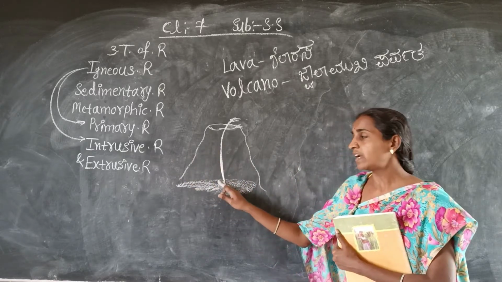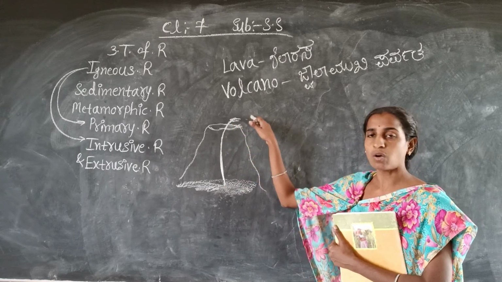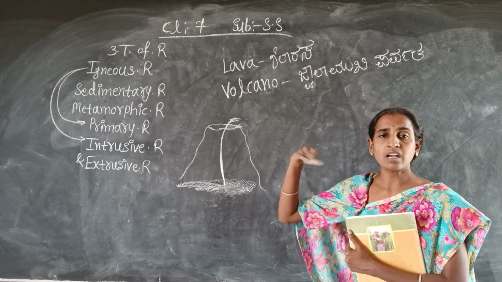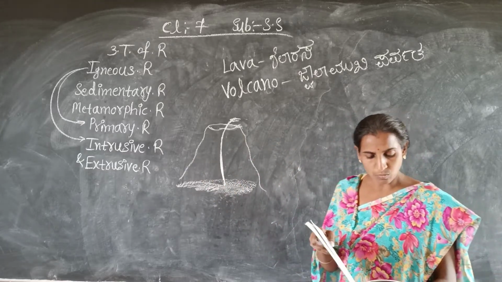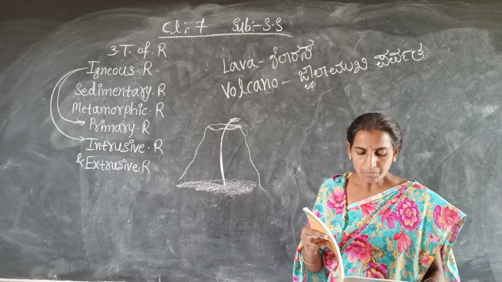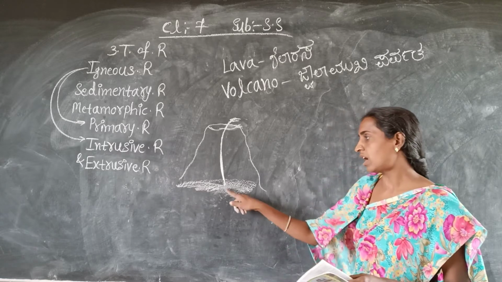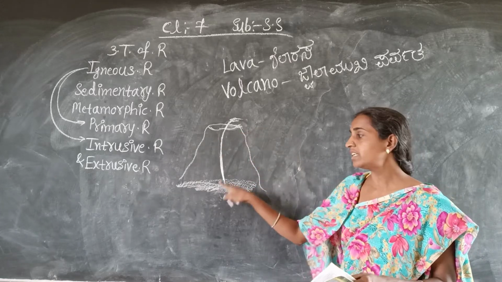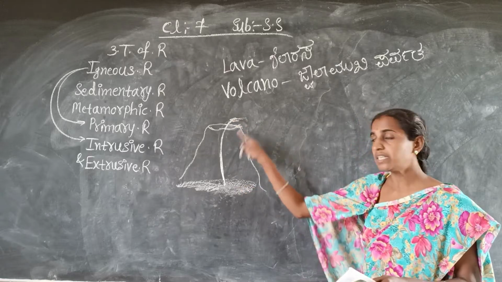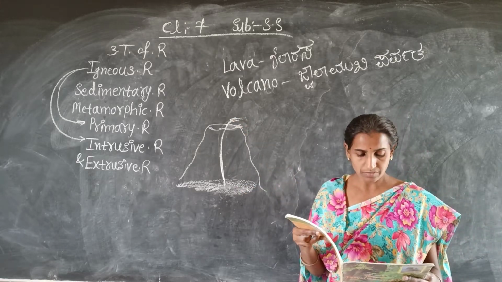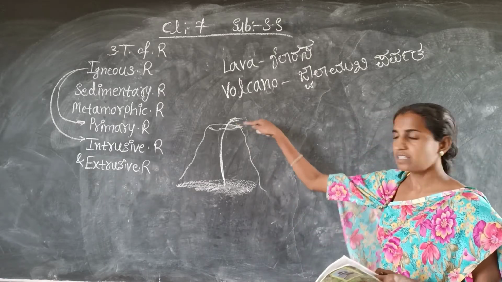Okay, when it comes out on the earth surface, that time it becomes solid only. So come to the next point here, what is given: coming out from the interior of the earth. Yes, the lava is coming out of the interior of the earth onto its surface.